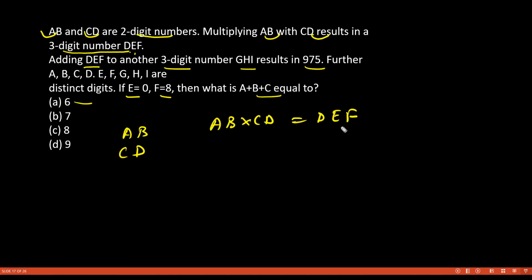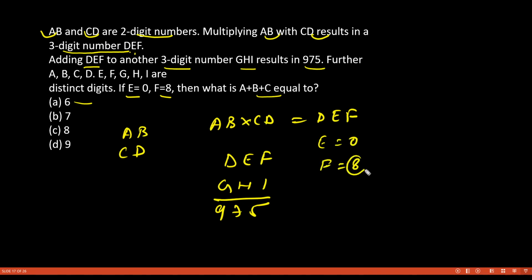Fine, we get a 3-digit number. Now D, E, F is added to G, H, I and the result is 975. Now they are saying this A, B, C, D, E, F, G, H, I are all distinct. Now to us E is given equal to 0 and F is given equal to 8.